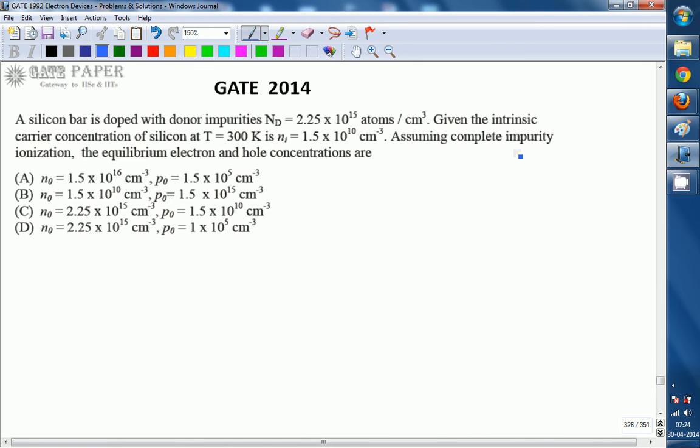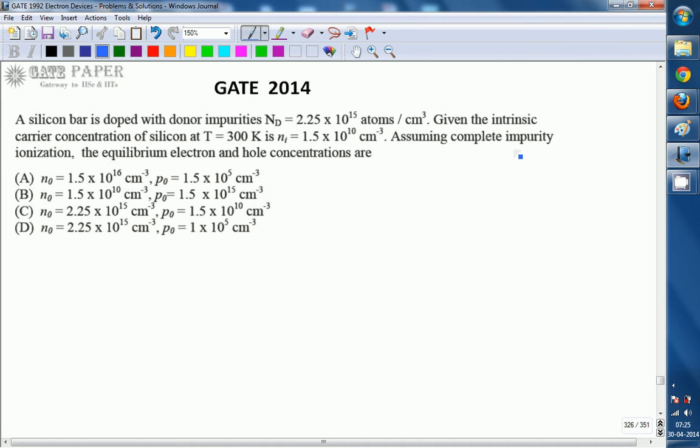Hello, we are discussing the GATE 2014 ECE paper, and this question is related to electronics. A silicon bar is doped with donor impurities Nd = 2.25 × 10^15 atoms per cm³, and given that the intrinsic carrier concentration of silicon at room temperature is 1.5 × 10^10 per cm³. Assume complete impurity ionization. The equilibrium electron and hole concentrations are: